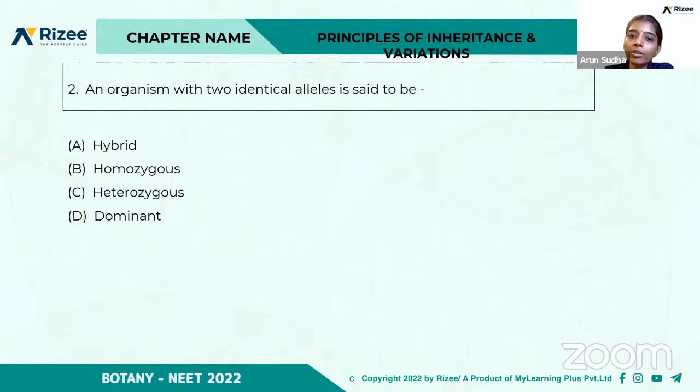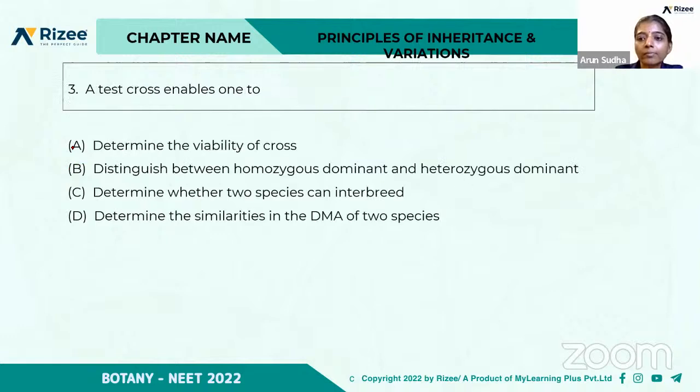An organism with two identical alleles is said to be hybrid, homozygous, heterozygous, or dominant. When two identical alleles, yes, B is the right answer. So a test cross enables one to determine the viability of the cross, distinguish between homozygous dominant and heterozygous dominant, determine whether two species can interbreed, or determine the similarities in the DNA of two species.